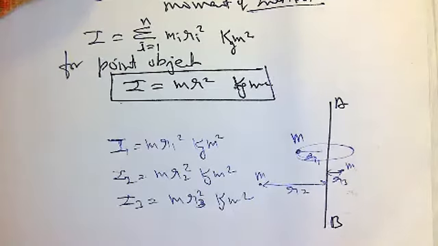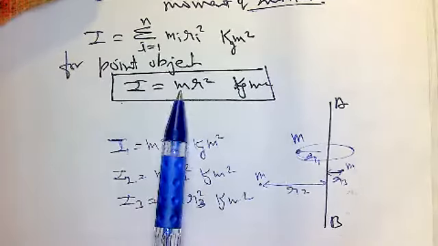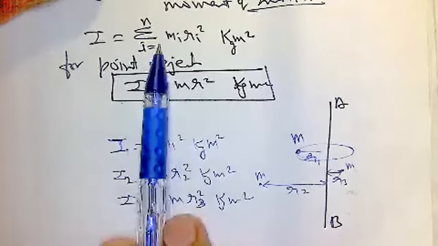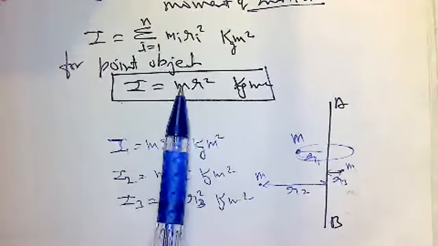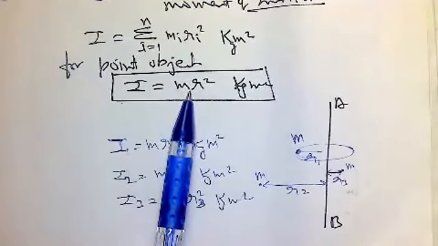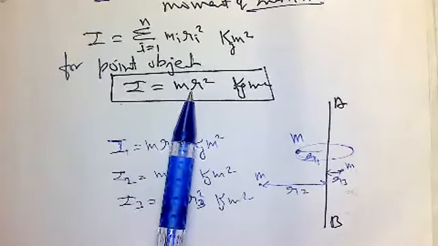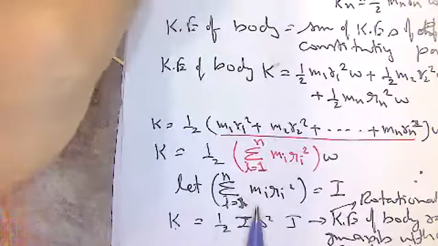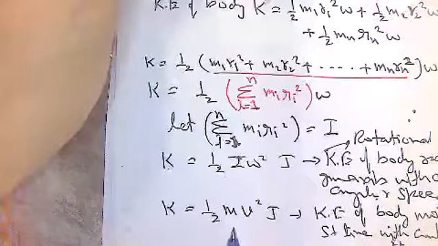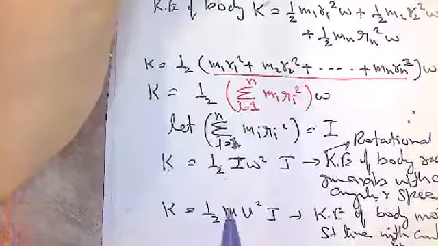So what is one of the major differences between inertia in linear motion and inertia in rotational motion? Inertia in linear motion does not depend upon the distance from the axis of rotation. Actually there is no rotation in linear motion, so this inertia in linear motion remains constant.